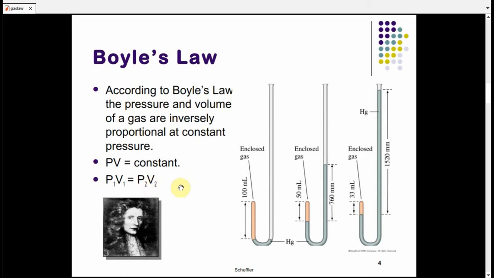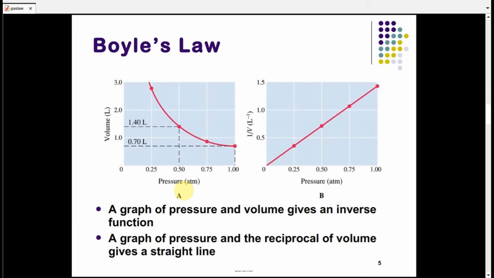Or another relation, we can say that P1 over P2 equals V2 over V1. This is due to the inverse relation. As you see from the graph here, it shows the inverse relation between volume and pressure. But 1 over V and pressure give you a straight line coming out from 0.